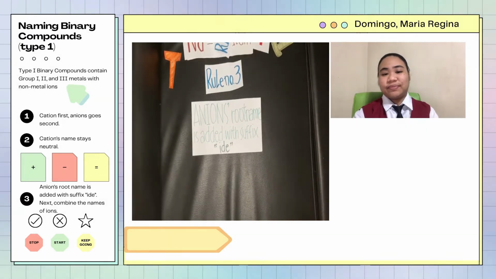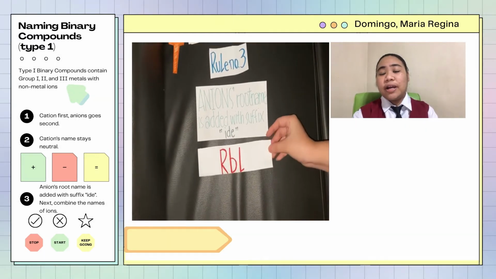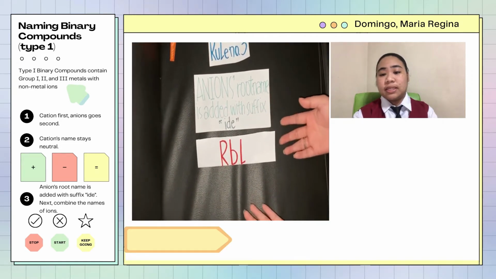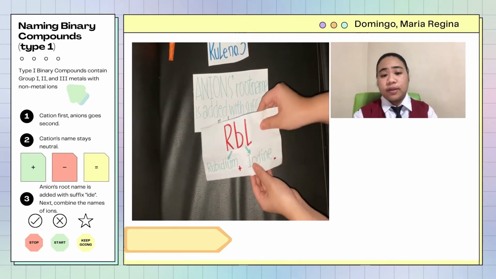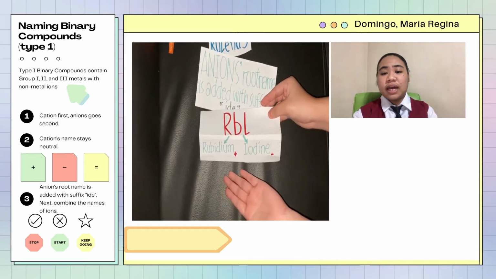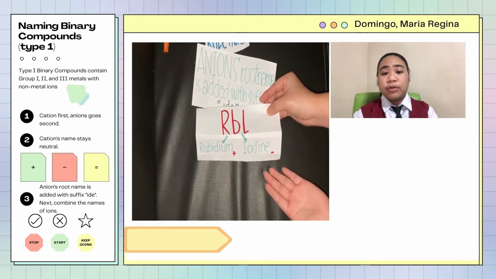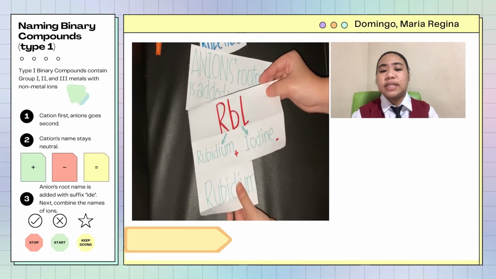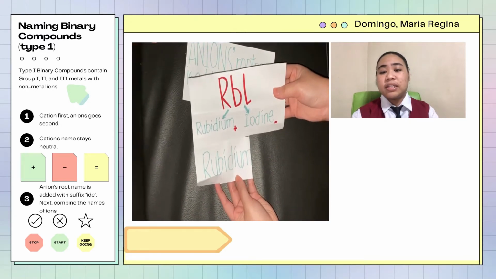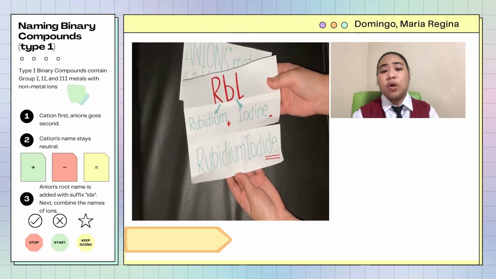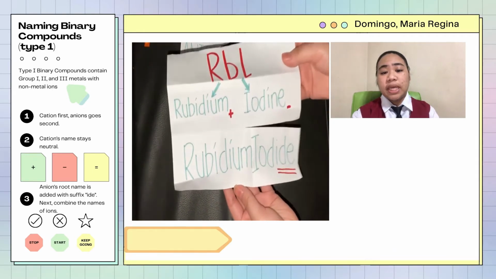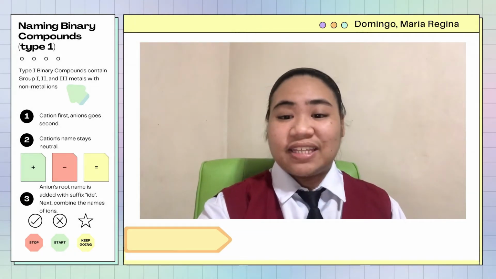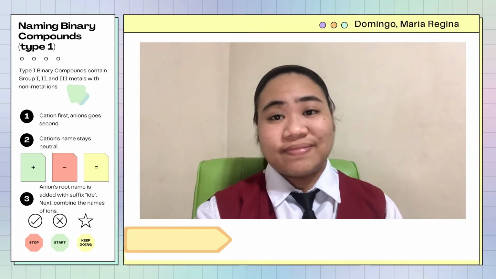Let's try it. We have here RbI, which is a binary compound composed of 2 elements, rubidium and iodine. First, identify which is the cation and anion. Rubidium, iodine. Now, proceed to the naming. Rubidium stays as it is, while iodine will be added the suffix IDE, which will finally form RbI, or rubidium iodide. I hope you learned something today. That's one step to being a great chemist.